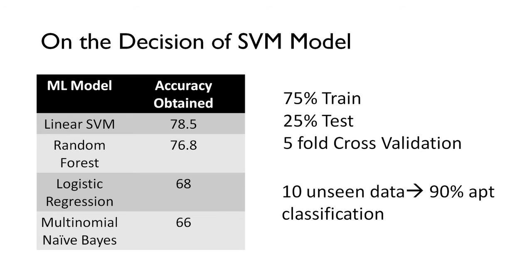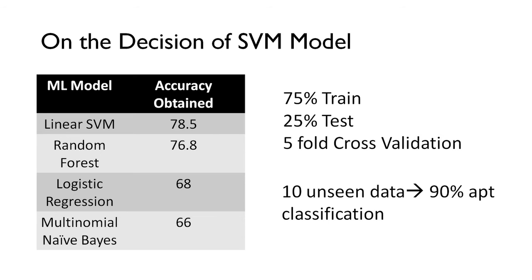Also, we applied it to 10 unseen data points, which are not in the train set or in the test set, and obtained about 90% accurate classification. That is, out of the 10 data points, 9 posts were observed to be classified appropriately based on their context.